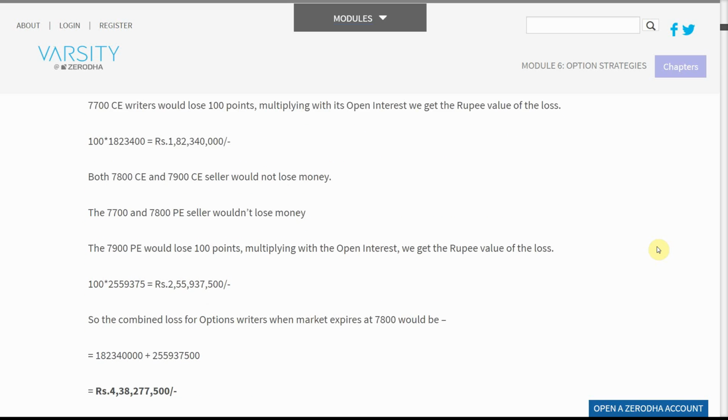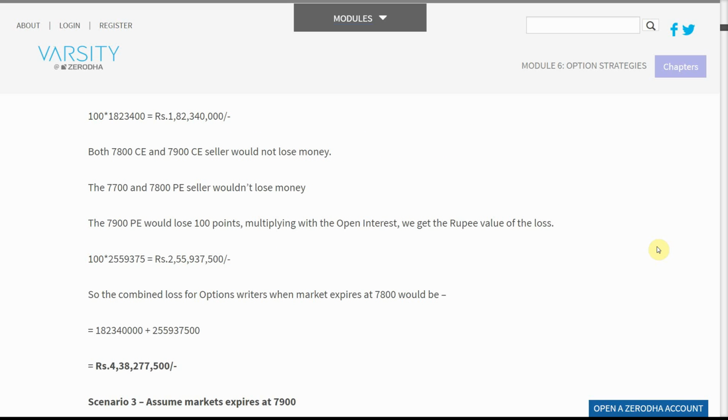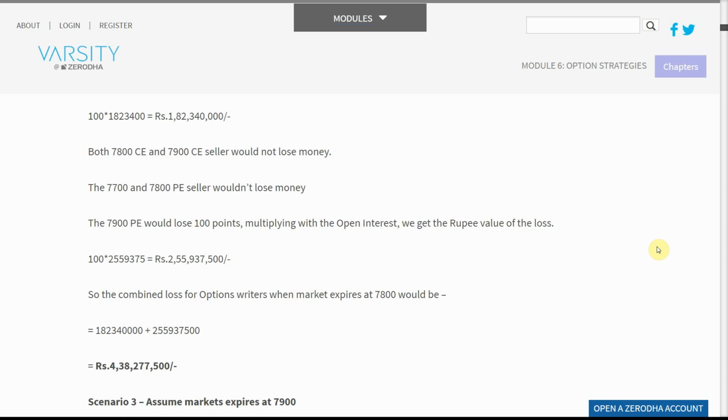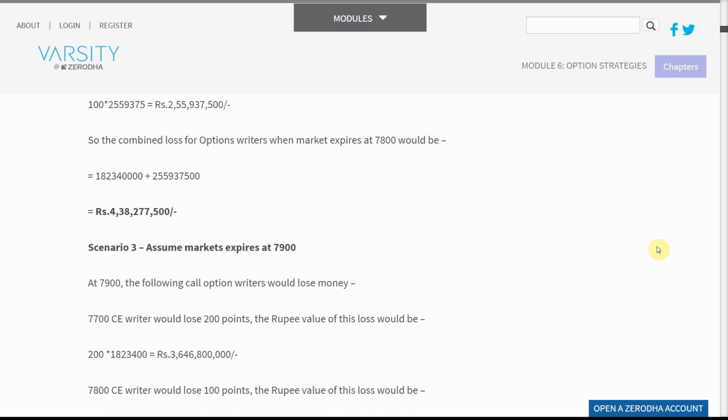The 7,700 and 7,800 PE sellers wouldn't lose money. The 7,900 PE would lose 100 points. Multiplying with the open interest, we get the rupee value of the loss. 100 * 2,559,375 = 255,937,500 rupees. So the combined loss for option writers when the market expires at 7,800 would be equal to 182,340,000 plus 255,937,500 equals 438,277,500 rupees.